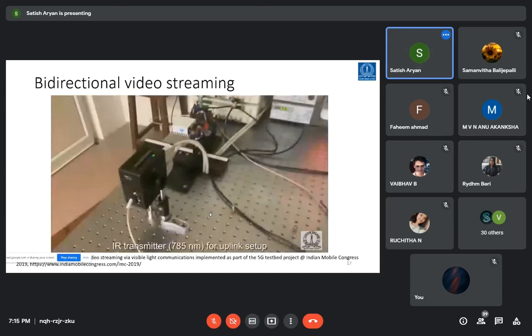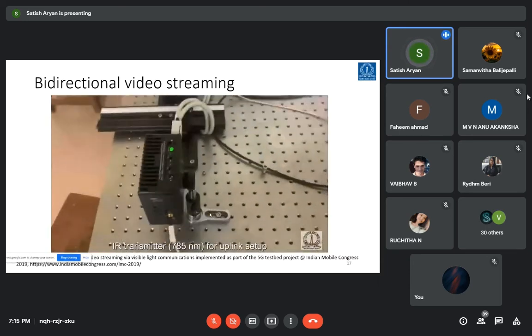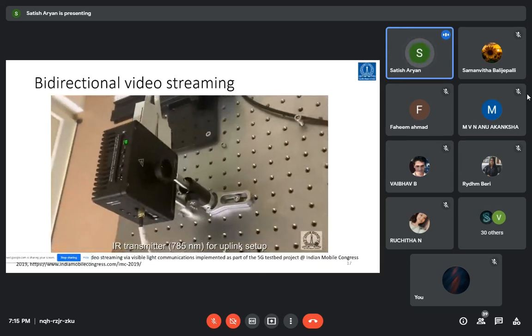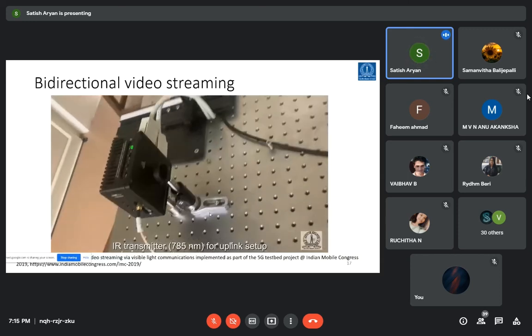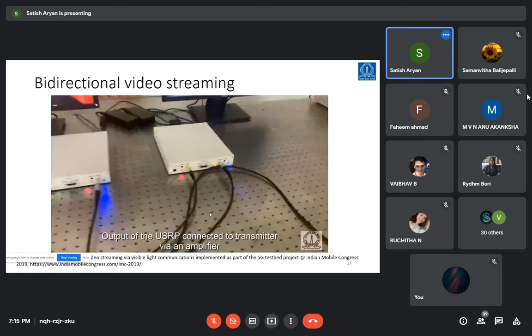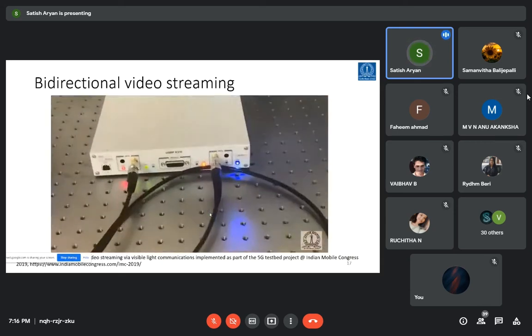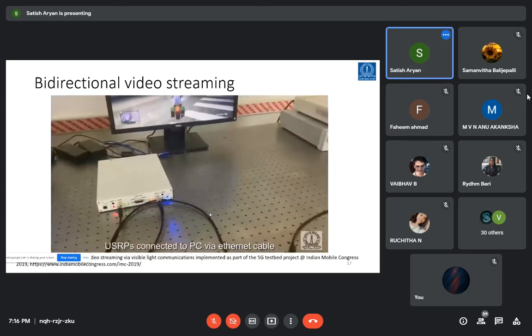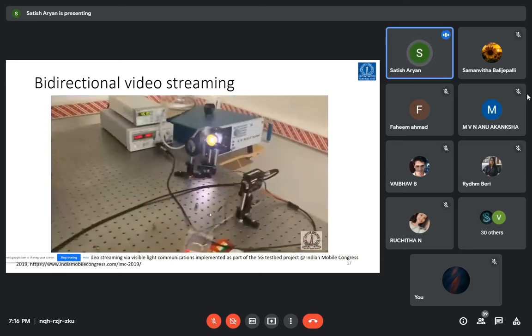This is the uplink side, where you can see the IR transmitter at 785 nanometer. You are not seeing any light because it is in the invisible range, though it is slightly reddish. There is a second video getting streamed.